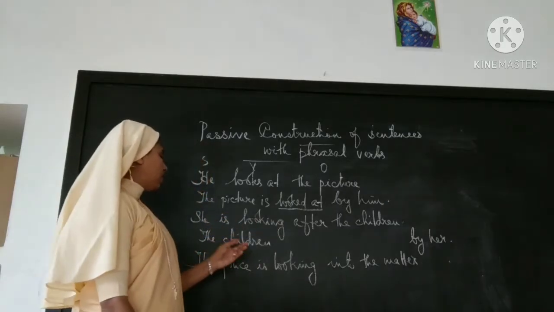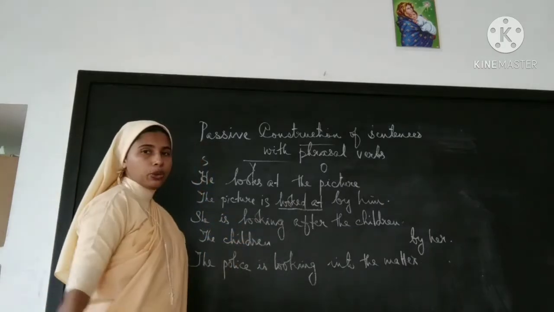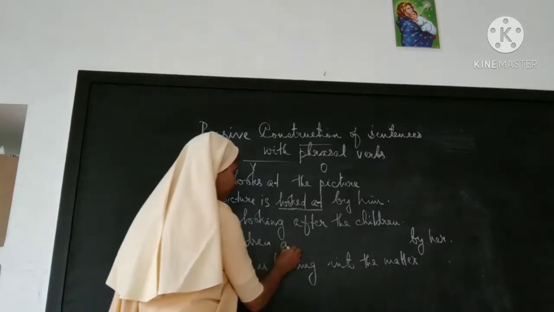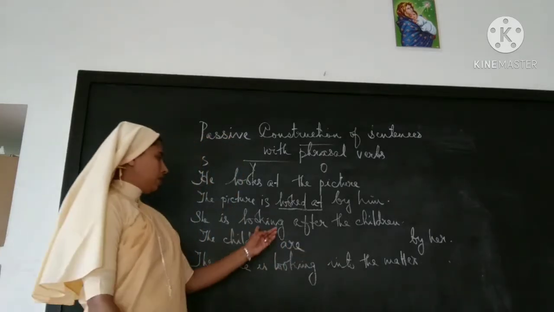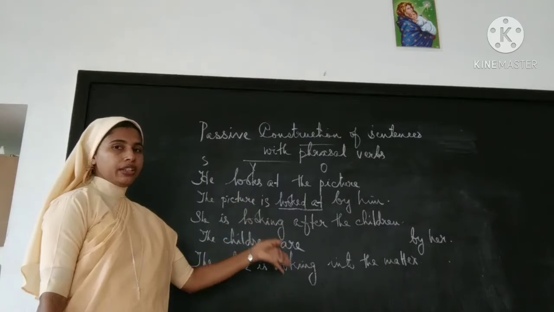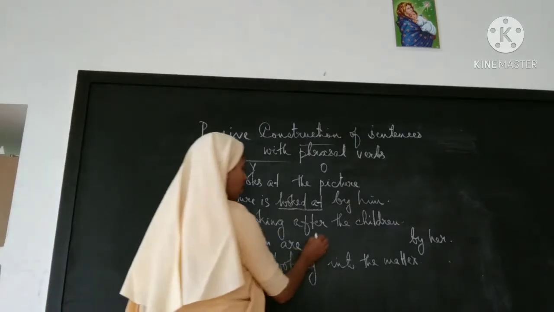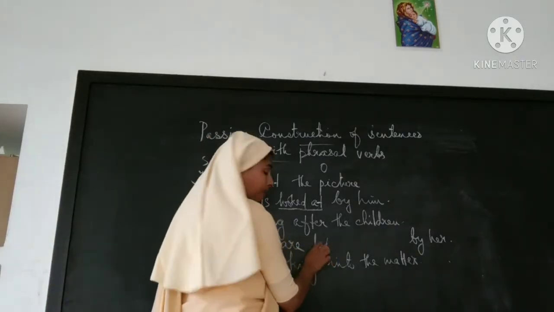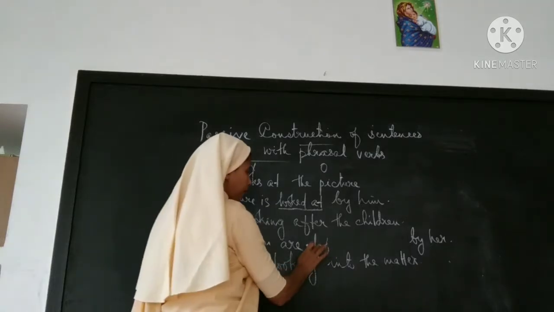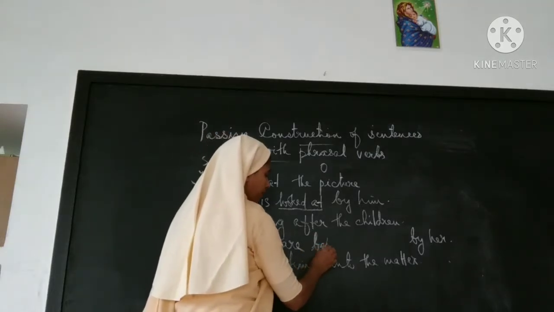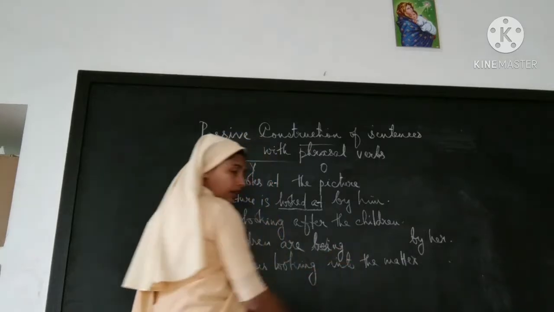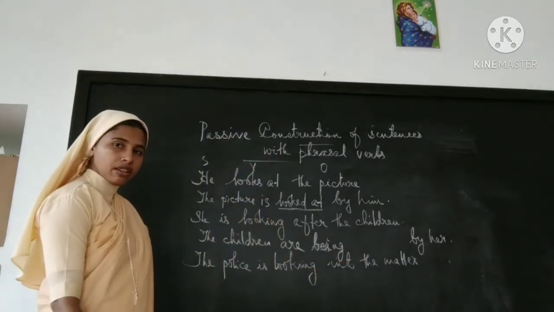The children is singular or plural? Plural, so let's take are. Here for looking, the V3 form only will be used, and being should be added. Being, the ing form, that's why we must add being.